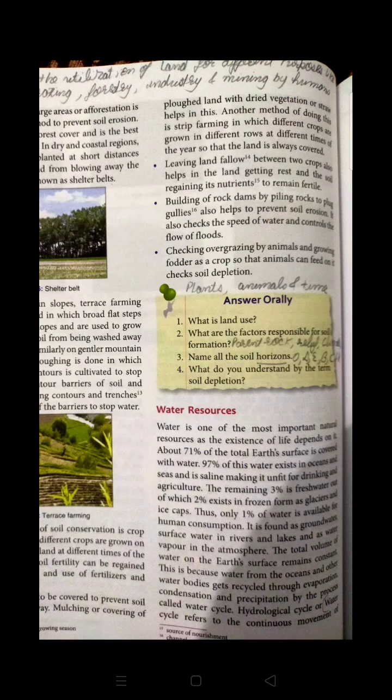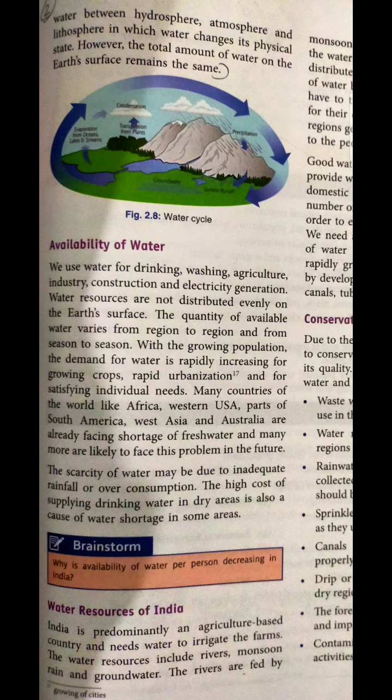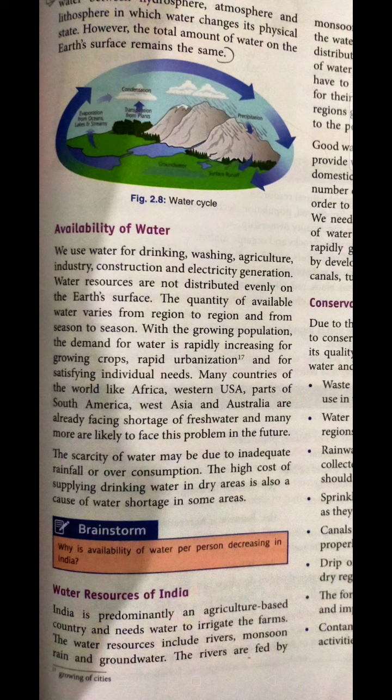So here is the water cycle. I think you all have already discussed this water cycle in your previous classes as well. It is known as the hydrological cycle. It refers to the continuous movement of water between the hydrosphere, atmosphere, and lithosphere, in which the water changes its physical state, and the total amount of water on the earth's surface remains the same. So this is a cyclic process of water. We are all completely aware of that. The cloud bursts and precipitation occurs.